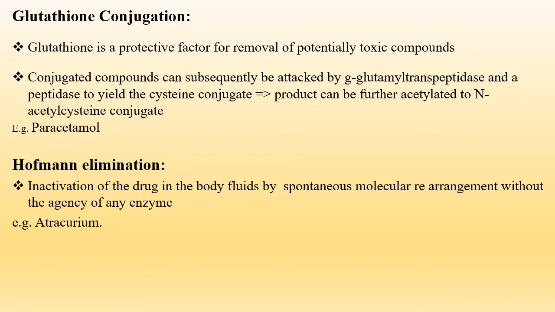Glutathione is a protective factor for removal of potentially toxic compounds. The conjugated compounds can subsequently be attacked by gamma-glutamyl transpeptidase and peptidase to yield the cysteine conjugate, which can be further acetylated to an acetylcysteine conjugate. The example is paracetamol.